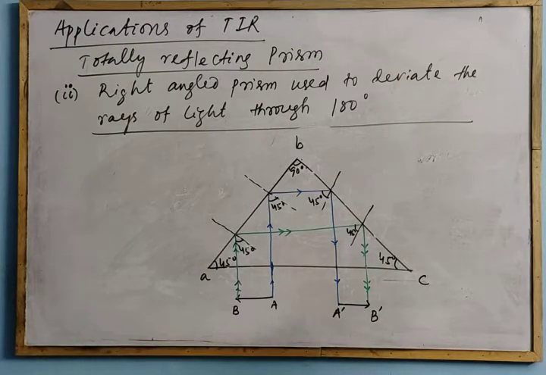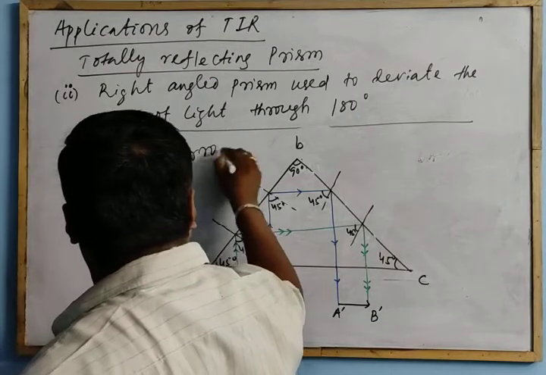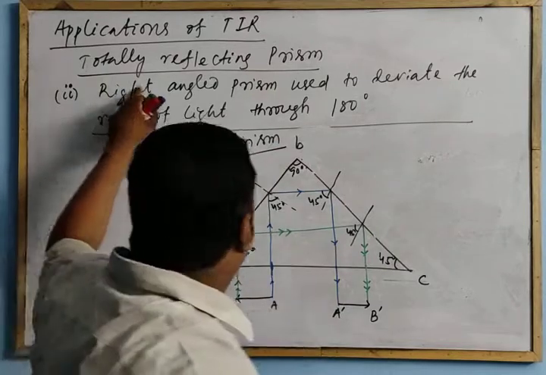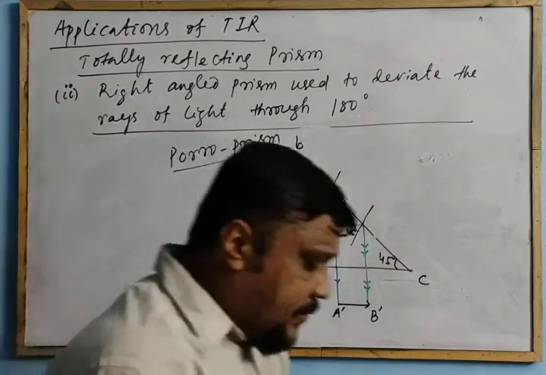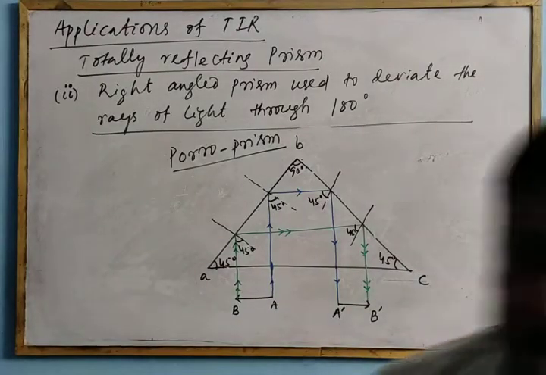And remember, this type of prism is called a Porro prism. If you place the prism like this, the isosceles prism which is used to deviate the rays by 180 degrees is called a Porro prism. Clear? Then we will go to the next one.